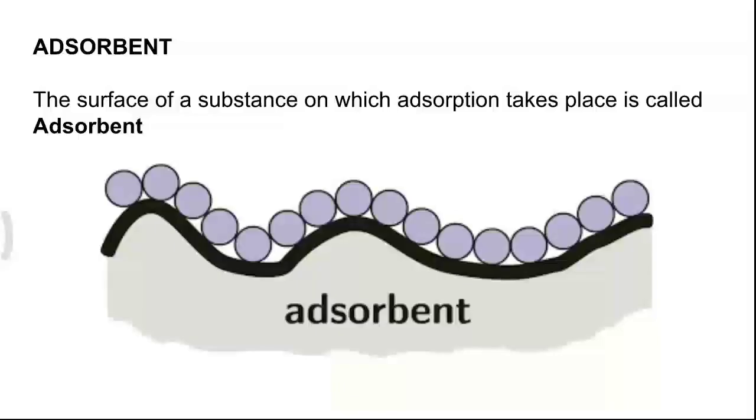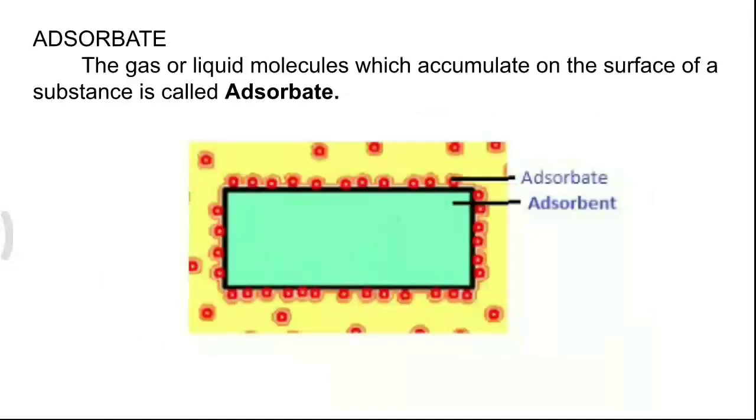From the above example, we came to know the particles are accumulating on the surface of a solid or a liquid. The surface of a substance on which adsorption takes place is called adsorbent. The gas or liquid molecules which accumulate on the surface of a substance are called adsorbate. In the given image, you can see both adsorbent and adsorbate.